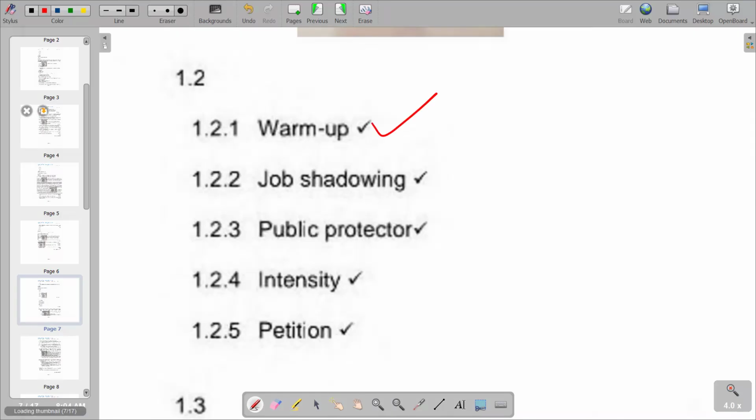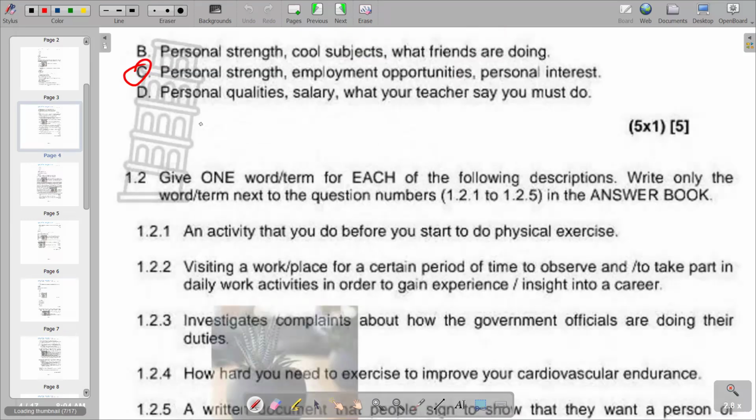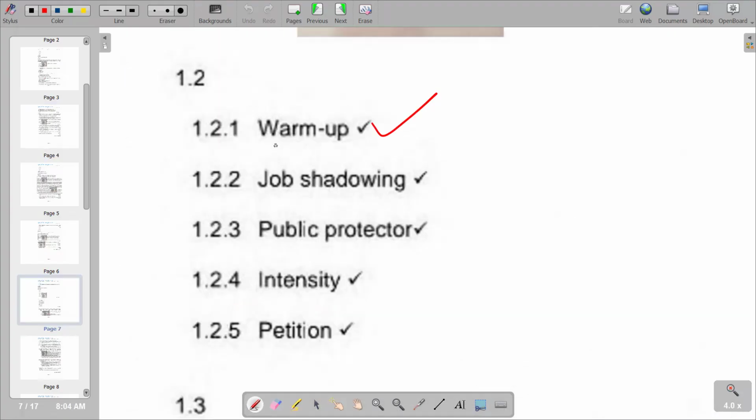Then we move on to the next question. Visiting a workplace for a certain period of time to observe and to take part in daily work activities in order to gain experience or insight into a career. So this is job shadowing. So we are saying job shadowing is the correct response. And we move on to the next part.